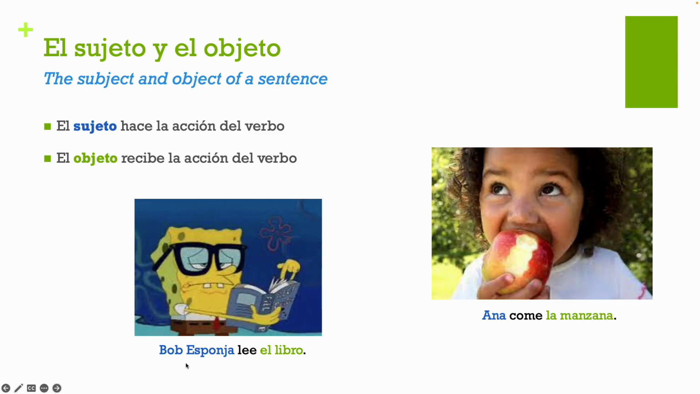Bob Esponja, that's my subject, right? He is doing the action. He's reading, so he's my subject. Lee el libro. What's he reading? My object, the book. Ana come la manzana. Ana is my subject here because she's the one who's eating. La manzana, the apple, is my object because that's what's receiving that direct action of the verb to eat, comer. Okay, entonces, sujeto y objeto.